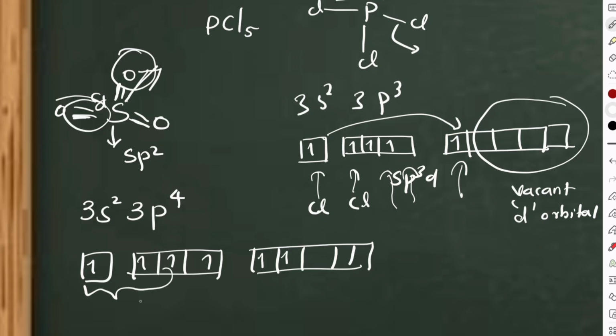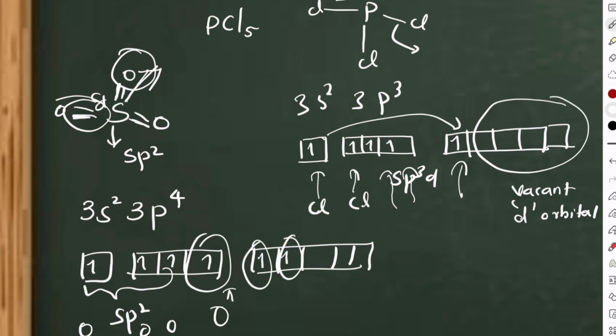Now these are sp2, which are going to make sigma bonds with oxygen. Now you see here, this p orbital will make a pi bond with oxygen, whereas these two will make a pi bond with oxygen, d pi we can say. D pi and p pi. Still there is a vacant orbital, guys, right? So these vacant orbitals are used to act as an electrophile, right? So this is also one chance.